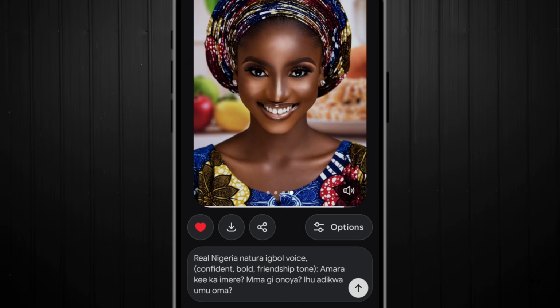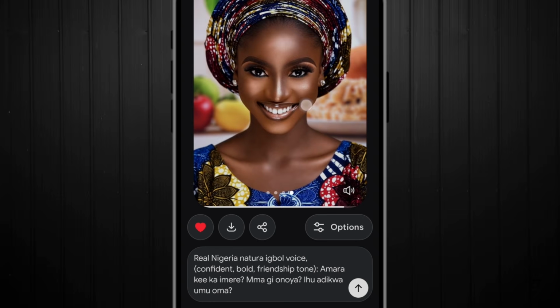Maybe I should make a Yoruba and Hausa version. You know what? If you're a Hausa person, give us something that you can say. Okay, I need a Hausa prompt and Yoruba prompt as well. I will make another series showing you different languages, and this time I will bring quality. Maybe it's because of things that made it. So I will take out time to prompt it and show the Hausa version. Even if any other language, just let me know in the comment section and I'll make a video of Grok speaking different languages. All right, and now I don't know this Igbo. Let me listen to it again.